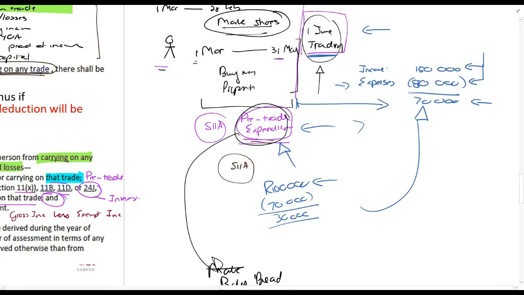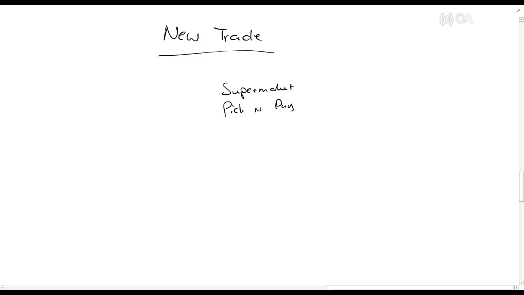The next principle which I just quickly want to discuss is the following. It must be a new trade. So what does that mean? Let's say we've got a supermarket, a grocery store. We all know what that is. In South Africa, we have one called Pick n Pay. Pick n Pay has stores that sell groceries.